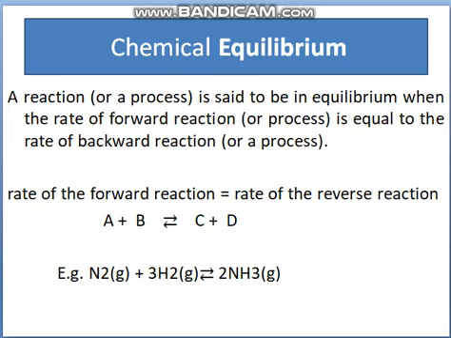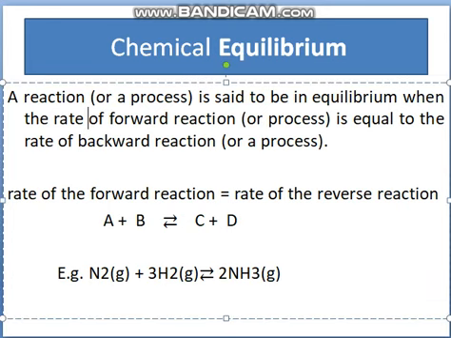What is meant by chemical equilibrium? Chemical equilibrium is a state or a process. A reaction is said to be in chemical equilibrium when the rate of forward reaction, what is meant by rate? Rate means speed of forward reaction. As I told you earlier, what is meant by forward direction or forward reaction. When the rate of forward reaction is equal to the rate of backward reaction, that process or that state or that condition is said to be a chemical equilibrium.